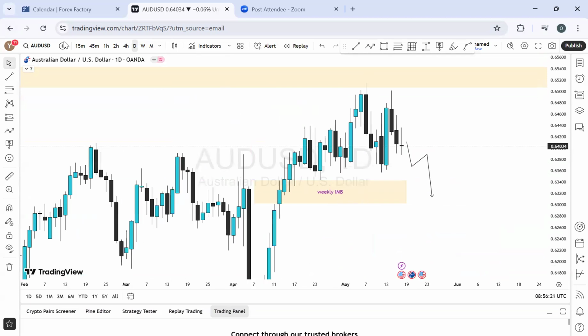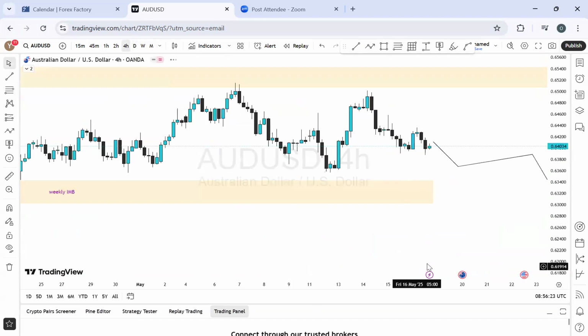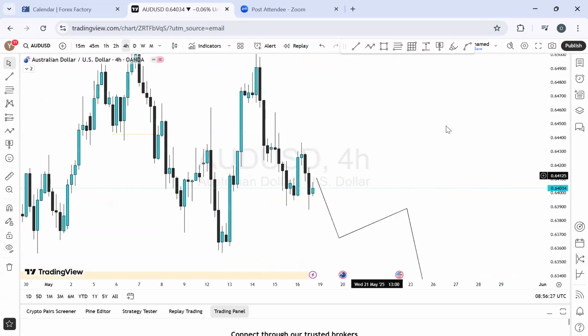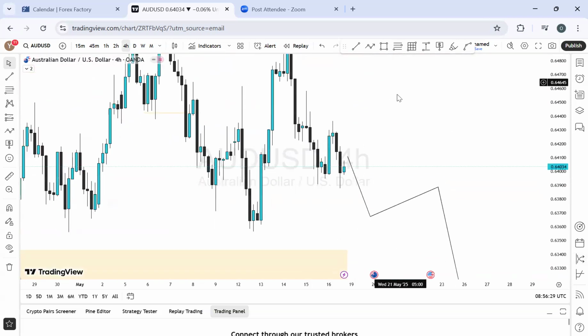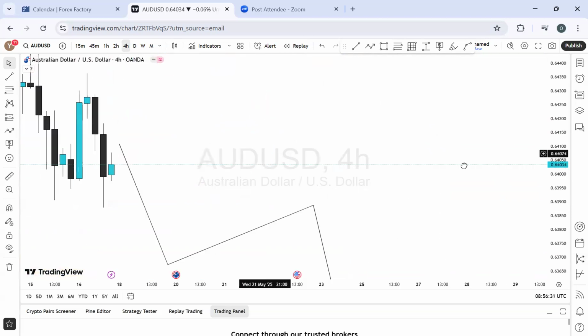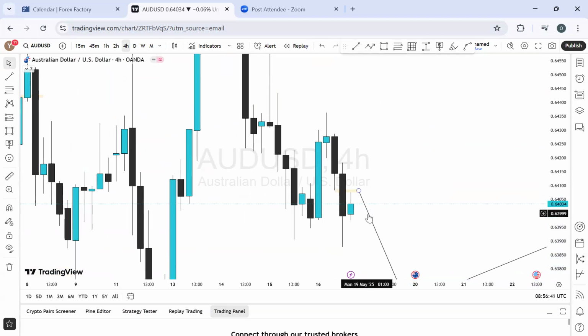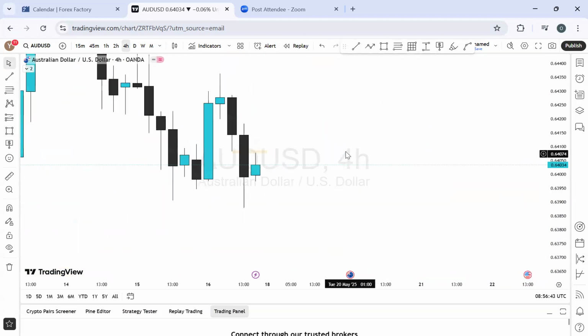So let's go to the 4-hour time frame to see if this can be buttressed a little, and we move on from there. So on the 4-hour time frame, what do we have? Let's see, do we have any momentum from this price level? Is it not a balanced price range? No, it's actually not a balanced price range. So what we have here is simple.